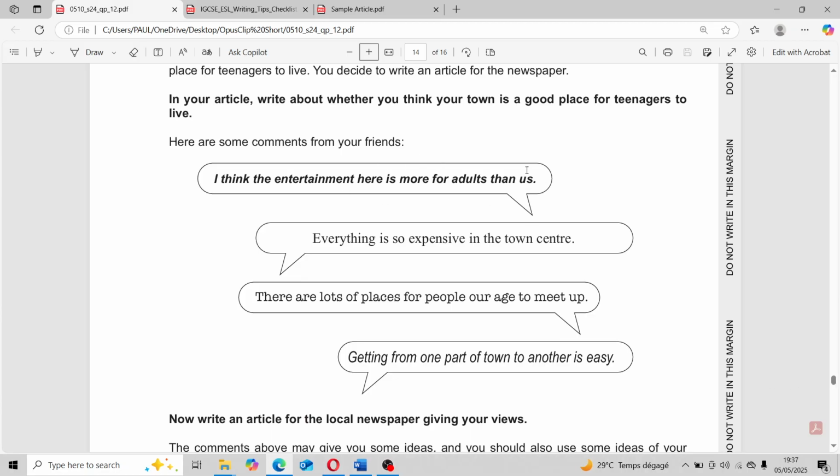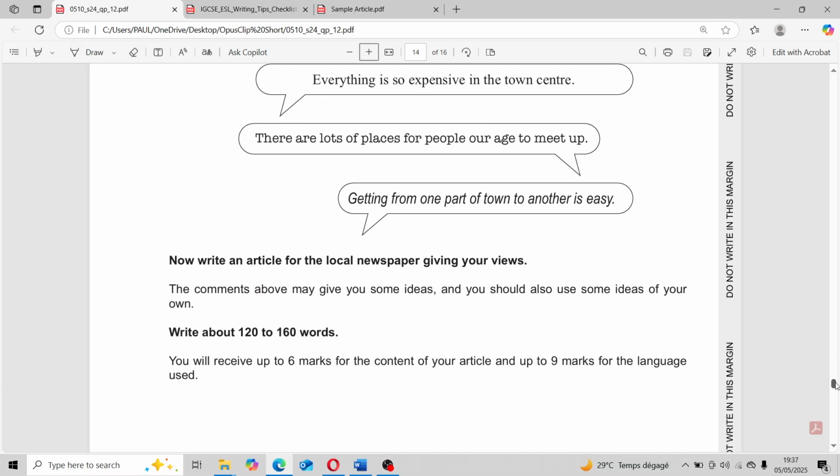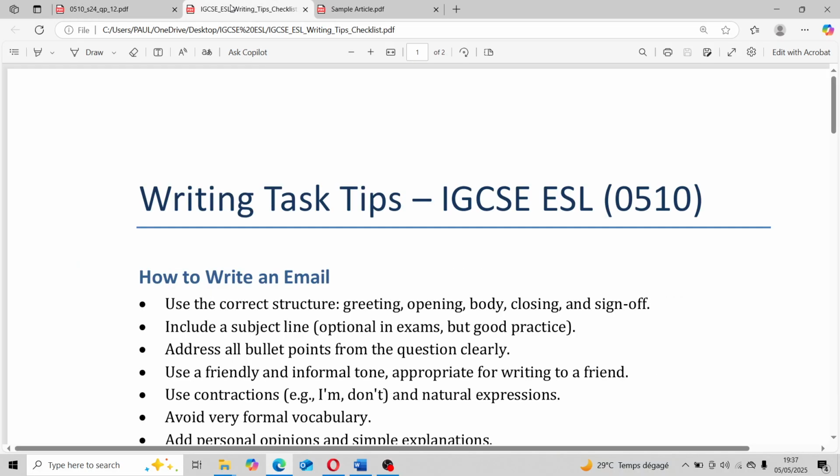You need to add to them in the sense that you can expand the point by adding an example or the reason for it. Or you can connect it with another point, making it look like you have refined the idea. We did something similar in review writing. Okay, so let us look at the tips. All right, what are the writing tips for an article?